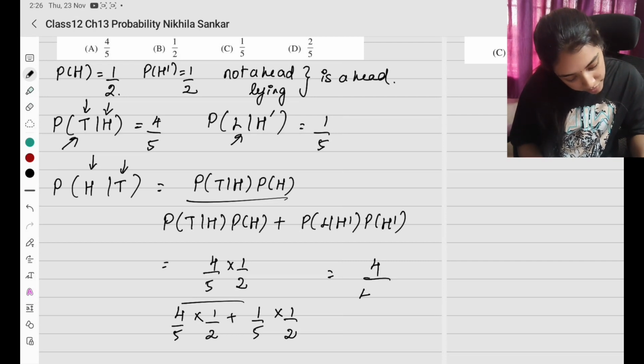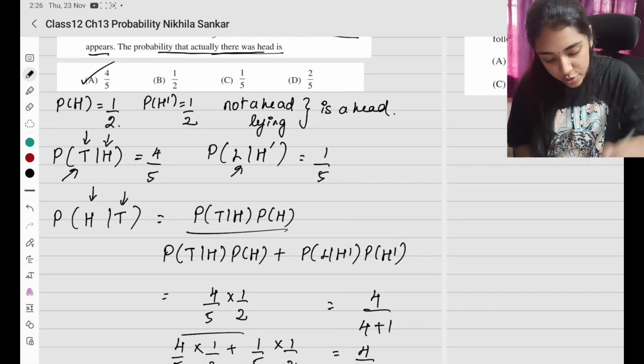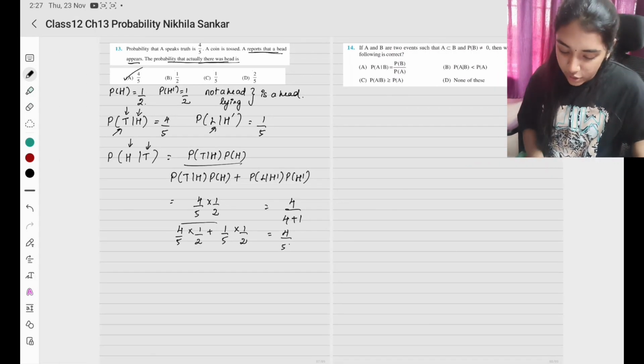LCM 10. So I have 4 divided by 4 plus 1, which is 4 divided by 5. Your answer is going to be option A. Okay, please copy.